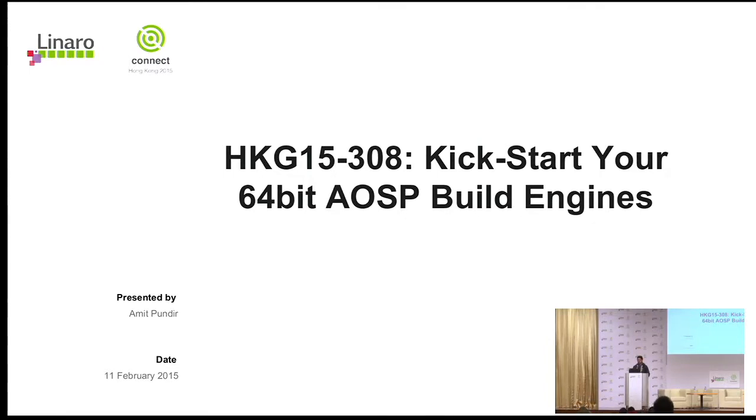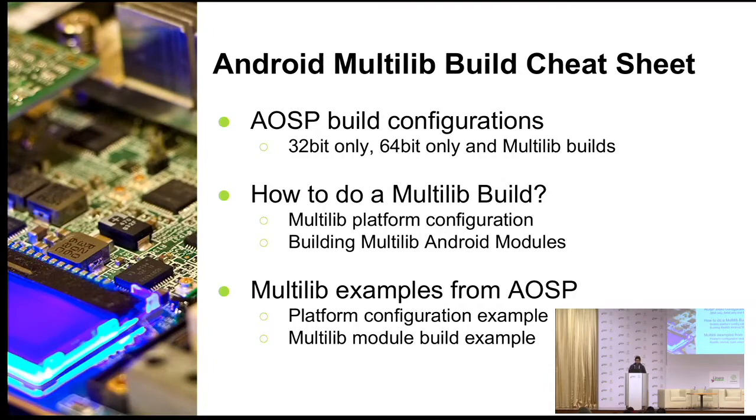So in this talk, I will cover the 64-bit builds. I'll mostly talk about the AOSP builds which are currently being supported. It includes 32-bit builds, 64-bit builds, and multi-lib builds. I'll briefly talk about the build configurations, what is currently supported, what is currently broken. Majority of my talk will be on multi-lib builds, how to do that, what changes we need to make, and other things. And lastly, I'll go through a couple of examples from AOSP where you can see how exactly it is being used in the AOSP code base.